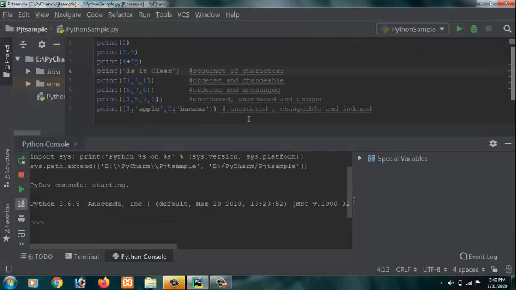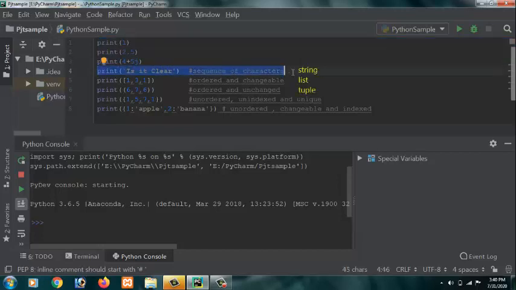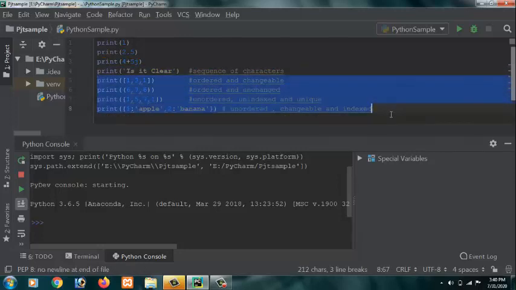Let us have a quick summary of all the data types on this screen. Numeric data type is classified into int, float and complex. This is the example for that. Then it is sequence data type. It is classified into string, list and tuple. String is a sequence of characters. It is enclosed within single quotes, double quotes or triple quotes. Excluding the first four data types, the last four data types are also called collection data types because here you store the data items as a collection.